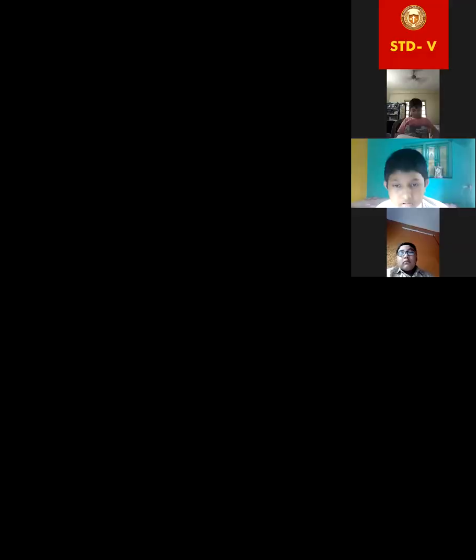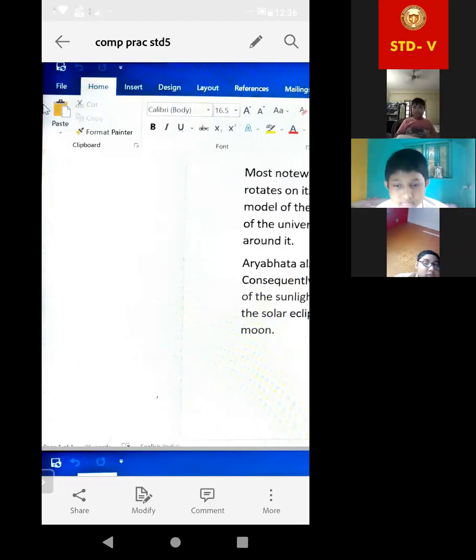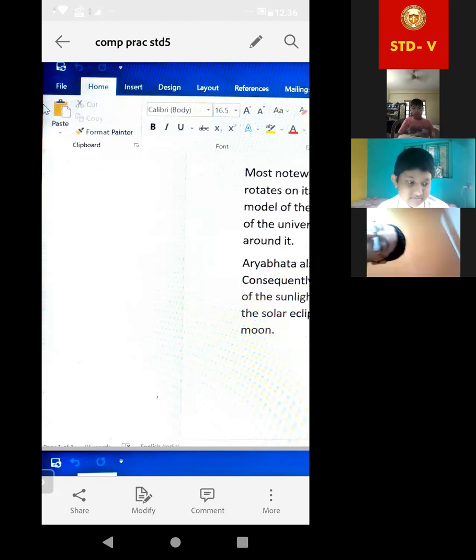Okay, look at this. Basically, what is line spacing? By its name, what will it be? Usually line spacing means the space between two or more lines. Exactly. By its name we can say it is the space between lines, maybe two lines or more lines.